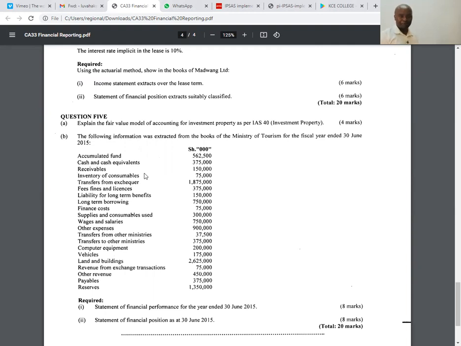The following information was extracted from the books of the Ministry of Tourism for the fiscal year ended 30th June. So what do they want me to do? They want me, number one, to give them a statement of financial performance for the year ended 30th June 2015. So statement of financial performance, this is what we normally call an income statement. Statement of financial performance is what we call an income statement under IFRS, or a statement of comprehensive income. In the public sector, they call it what here? Statement of financial performance.